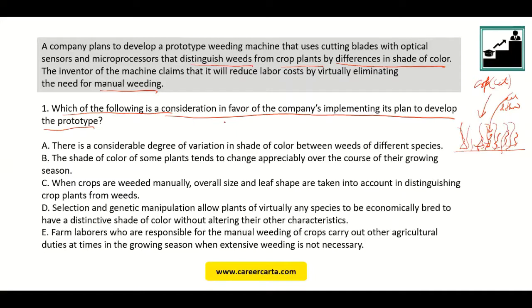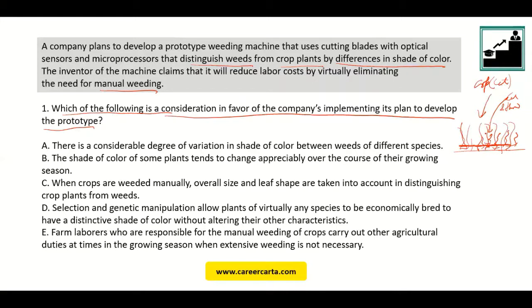And what would be the consideration in favor of the company implementing its plan? That the machine is accurate. So what happens if the machine keeps cutting both? Okay, the thing that it will harvest will be of bad quality, right? So that will not be something which will be in favor of the development, because it's right now a prototype. Probably to go to mass production, it needs to prove that it is better at weeding out these things. And how is it weeding out? It is looking at the difference between the colors.